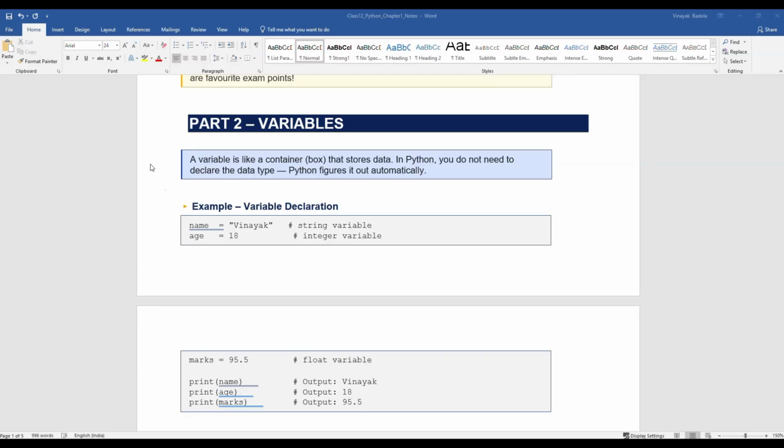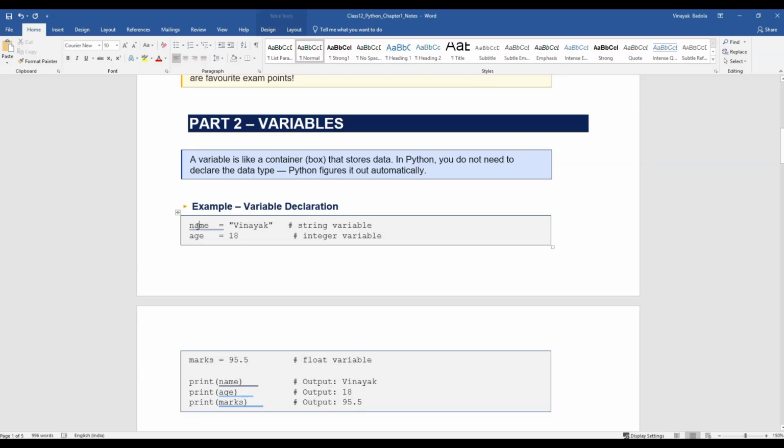You can see in the example, name equals Vinayak. The name part is the variable and Vinayak is the data. You can see age equals 18. It means that age is a variable and 18 is the data.